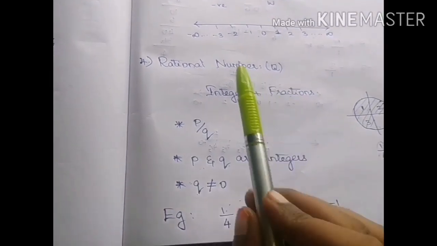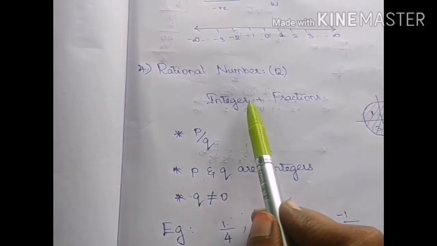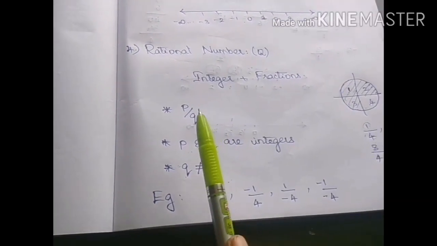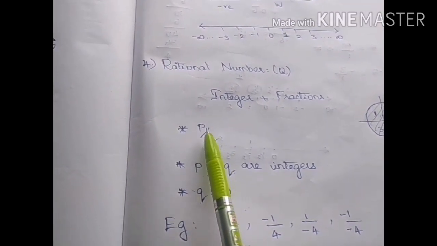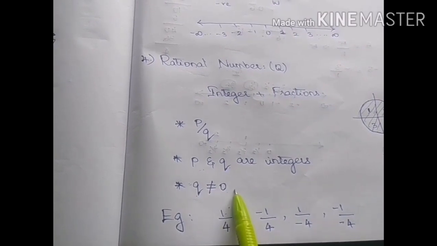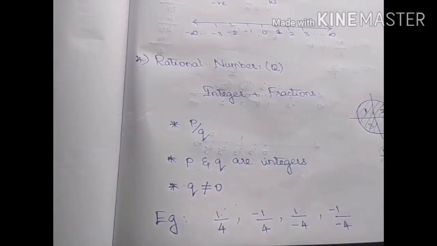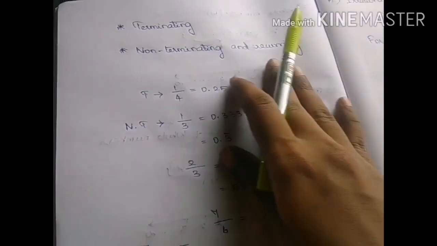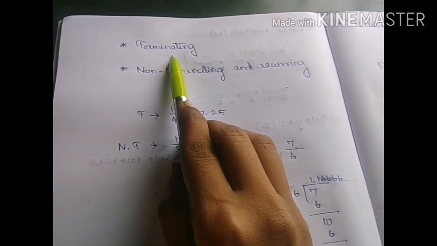And next comes rational numbers, which are integers and fractions together. The definition is a number which is of the form p by q, where p and q are integers and q not equal to 0, is a rational number. These are its examples. I told you that there are two kinds of rational numbers. One is terminating.